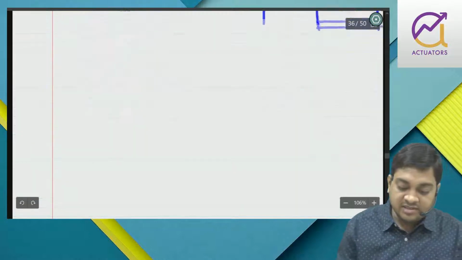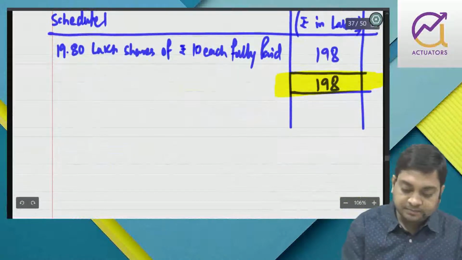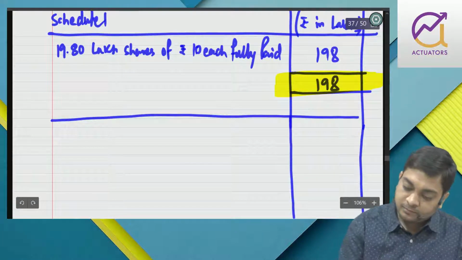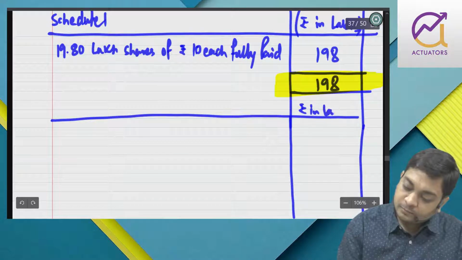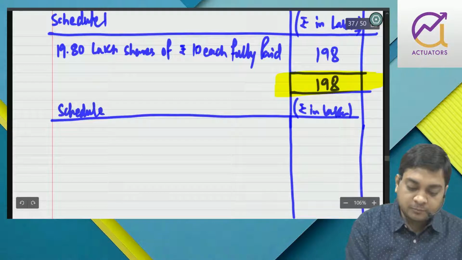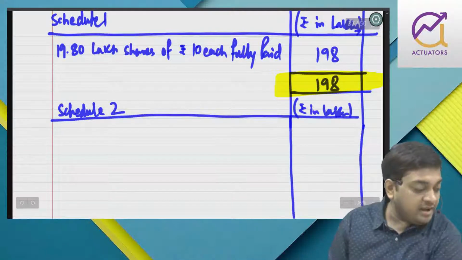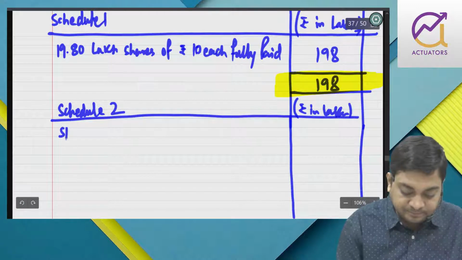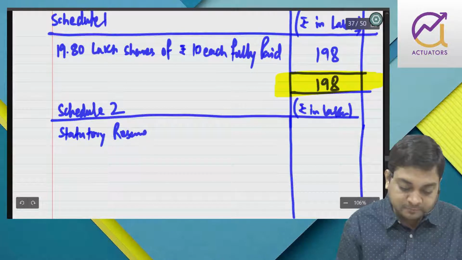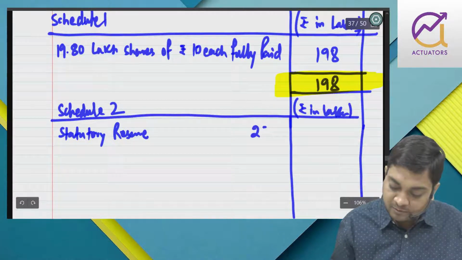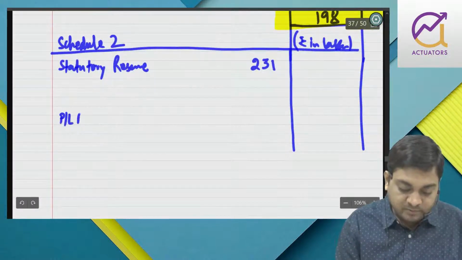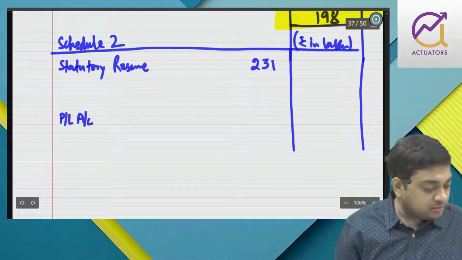Next we have reserve and surplus. Already we have statutory reserve, that is 231. Leave some space. I will write P&L account.